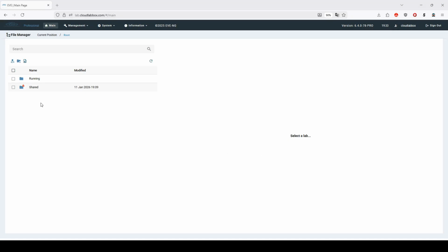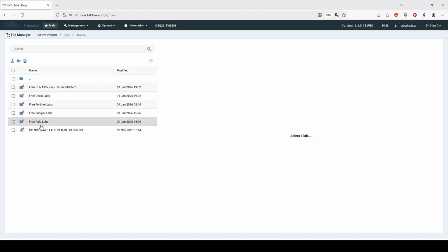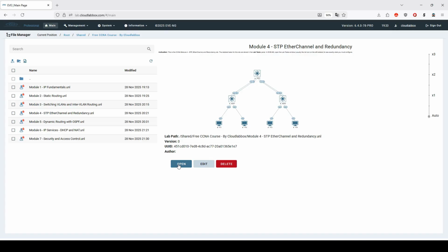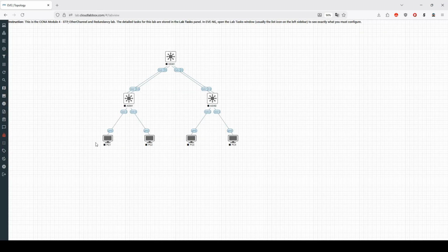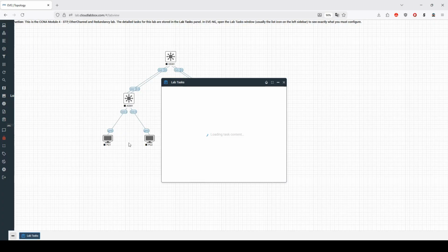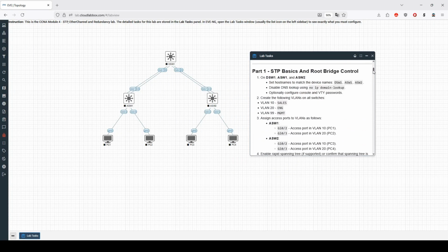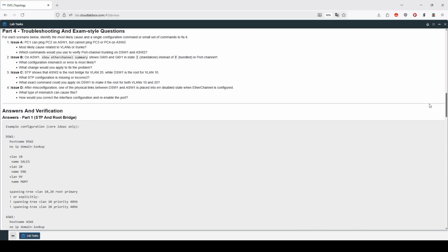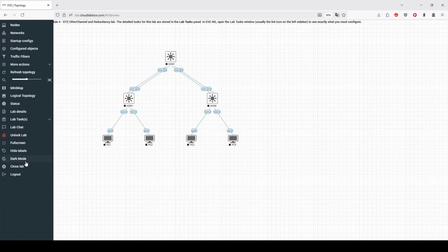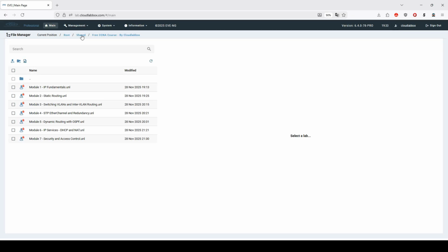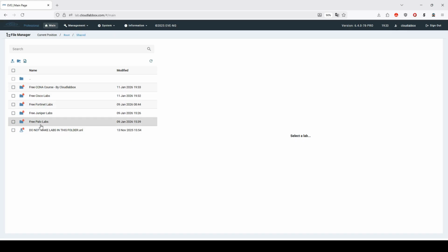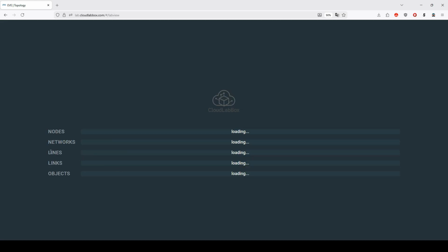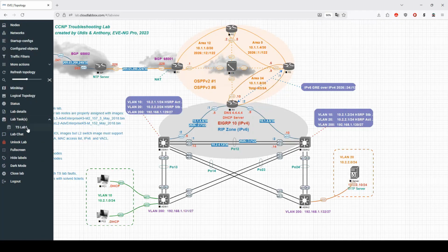So Cloudlabbox currently has a bunch of pre-built labs for us to try, including this free CCNA course. It's got some good content. It's a follow along type course where there are lab exercises for you to try, and when you've completed the exercises, you can find the answers and configurations down at the bottom here. There are, of course, other pre-built labs, like the ones that were shown at the beginning of this video.